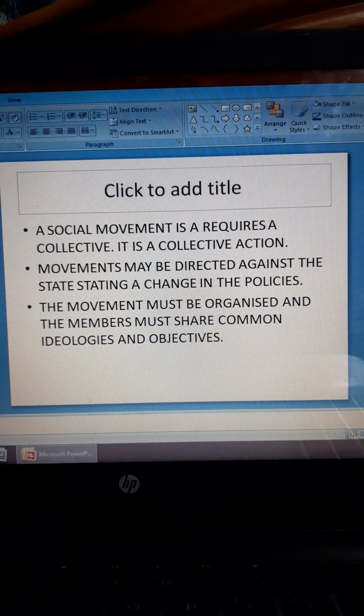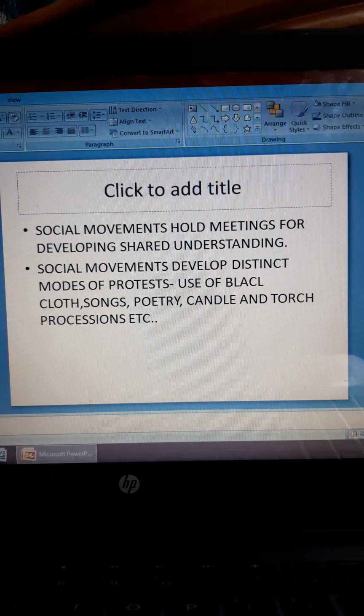The movement must be organized and the members must share common ideologies and objectives. If people do not have common objectives, common understanding, and common ideas, how will a social movement survive and flourish? So people should have shared ideologies and objectives. The ideas, beliefs, and understanding of the members of the group that is initiating the movement must be the same, and the movement must also be organized. It's not like the movement will just go with the flow, but it should be planned and organized.